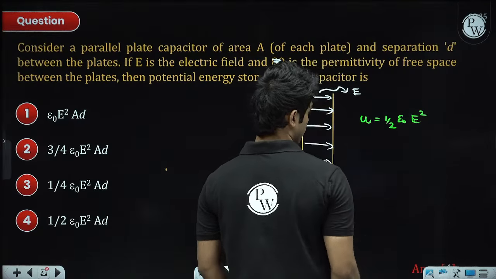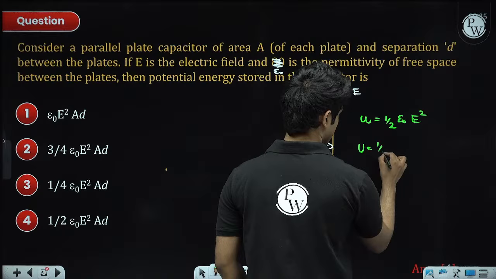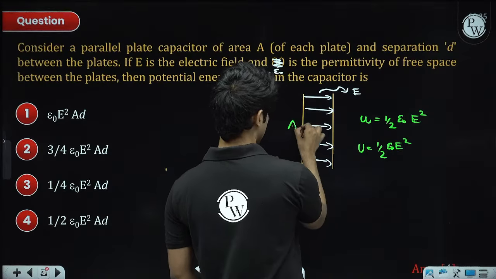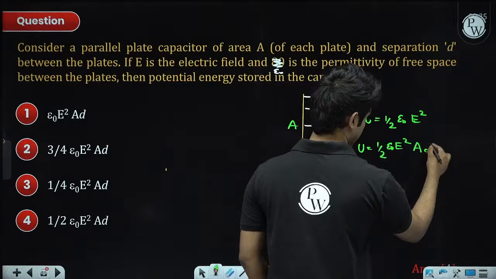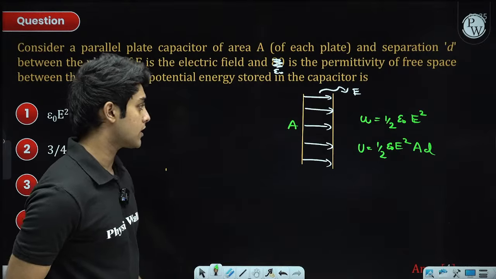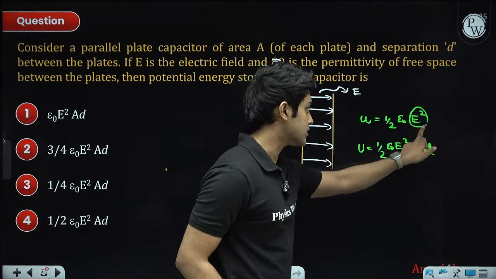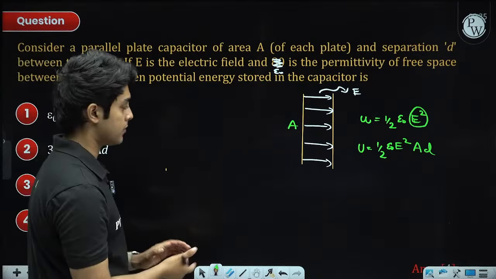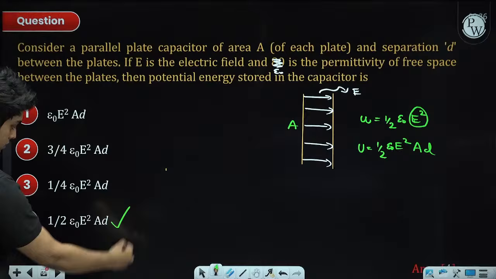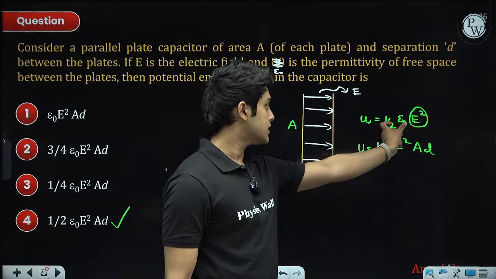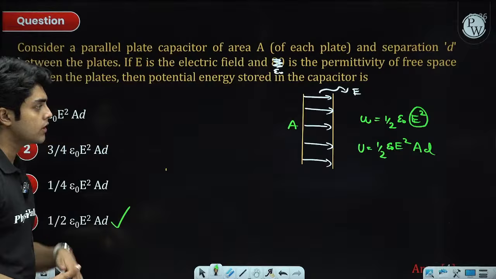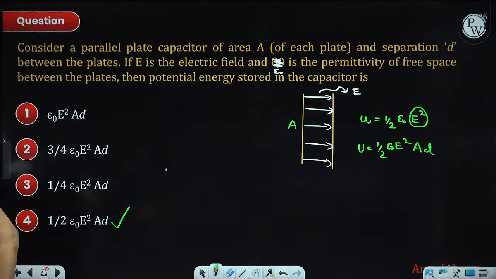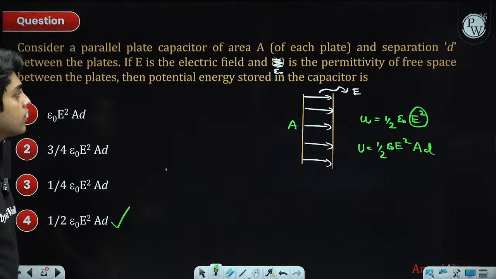This is the energy per unit volume. So the total energy we can get by multiplying it with the total volume, which is the area of cross section multiplied with d. Now of course we can simply multiply because it's a constant energy density. Electric field is constant, right? If electric field varied with position, then we'd have to integrate it. But this is just constant electric field, so energy per unit volume is constant, so we'll just have to multiply with the total volume in which electric field is present. That will give us the total energy stored.